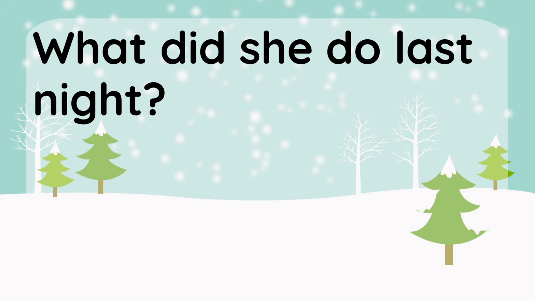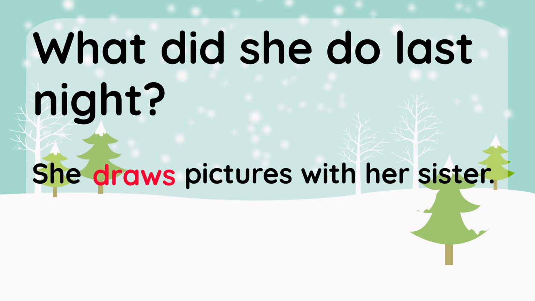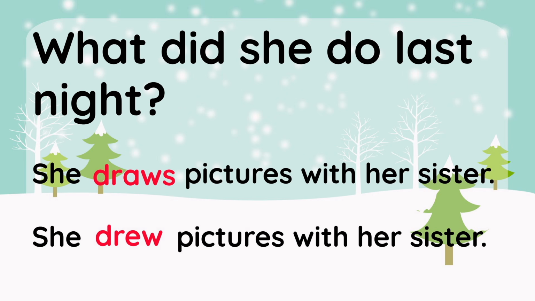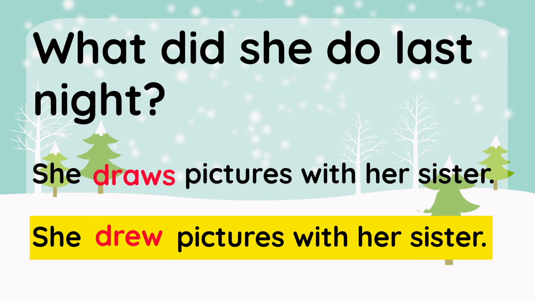Can you guess which answer is correct? What did she do last night? She draws pictures with her sister. She drew pictures with her sister. That's right. She drew pictures with her sister is the correct answer because she drew the picture last night. You have to use the past tense.